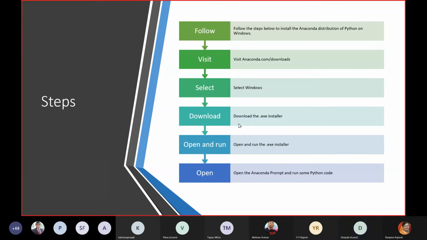Okay. And then you just have to download that exe installer, and obviously I'm talking about Windows, so there will be an .exe, and by running that .exe you will install Python.